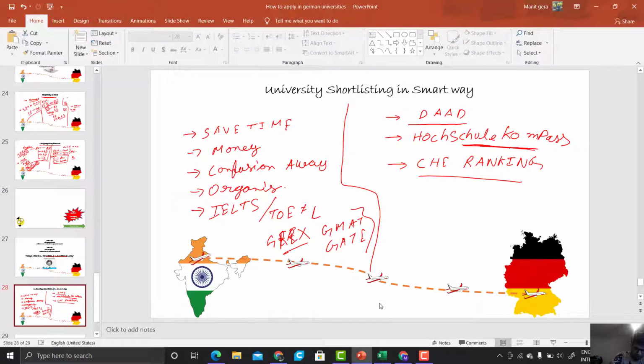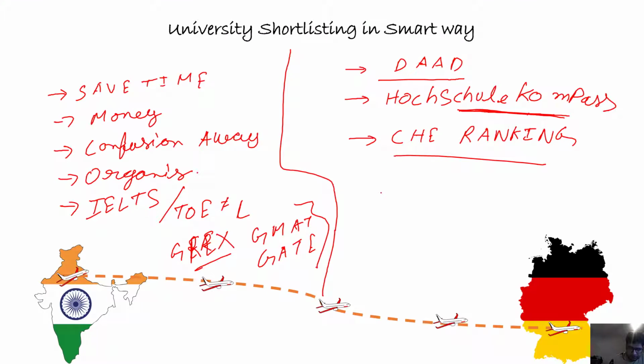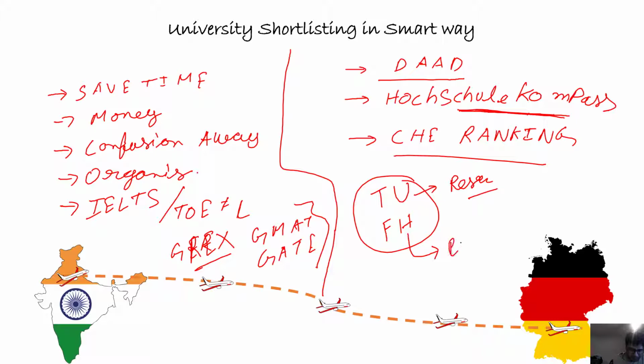After that, one more question from most of the students is: what is the difference between TU and FH? Theoretically, TUs are more oriented toward research, individual work, and theoretical work, and FHs are based on the practical ones, on industrial methods.